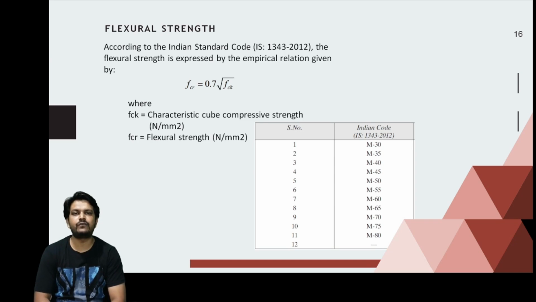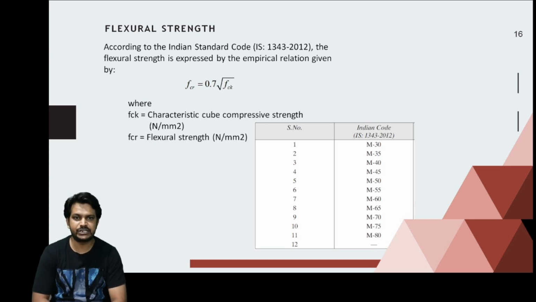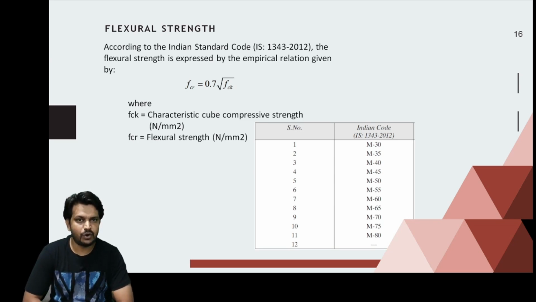The flexural strength of concrete is given by fcr, and it is 0.7 times the square root of fck, where fck is the characteristic strength of concrete. This is the table taken from the IS code, and from the table you can conclude that the code does not allow the use of concrete less than 30 MPa. So the minimum requirement of compressive strength of concrete is 30 MPa.